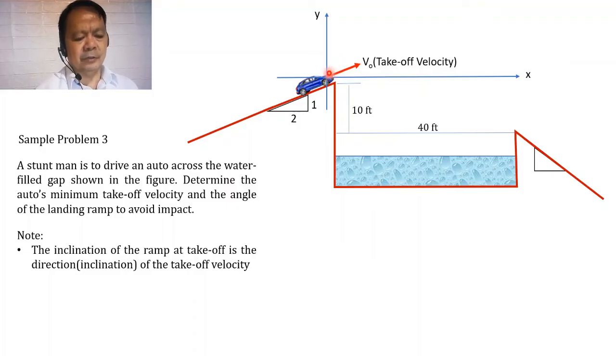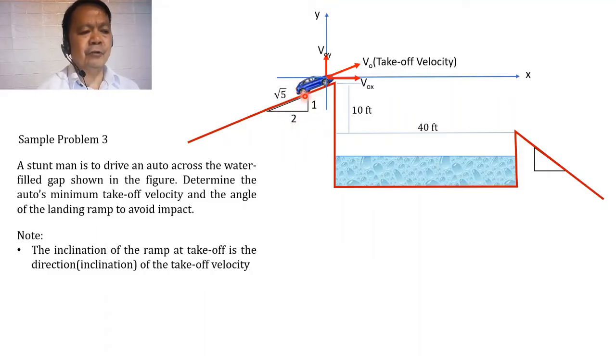If this takeoff velocity will be resolved into component along the y and along the x-axis, hence yung kanyang velocity in the y direction will be given as v sub oy. Samantalang ito naman kanyang velocity along the x-axis or the component of the velocity along the x-axis will be given as v sub ox. And these two components can be expressed in terms of the velocity and its direction, kasi nga binabanggit dito na yung direction itong takeoff velocity will be the same as the inclination of the takeoff ramp. Kaya kung itong ramp ay mayroong inclination na 1 vertical to 2 horizontal, hence this inclined distance would have a square root of 5.